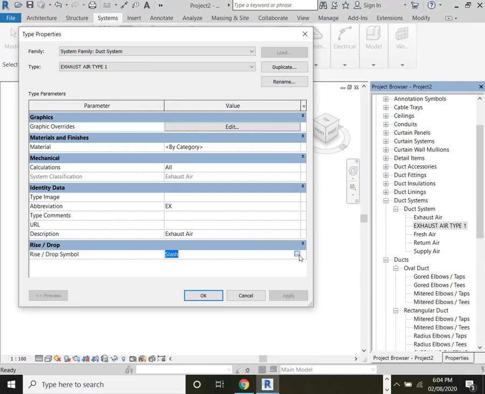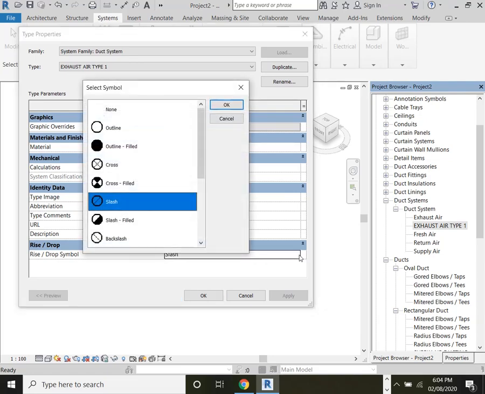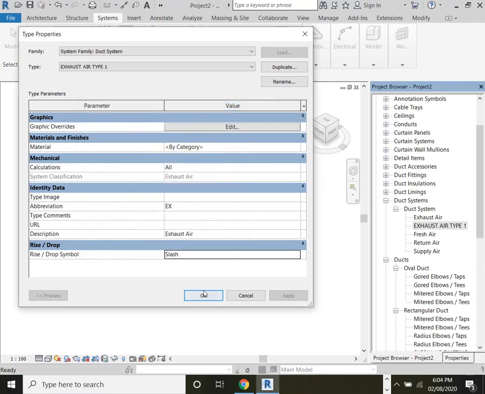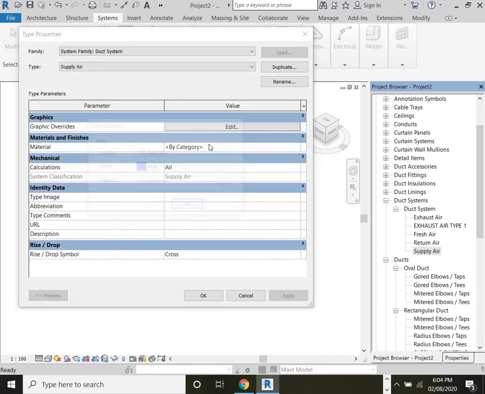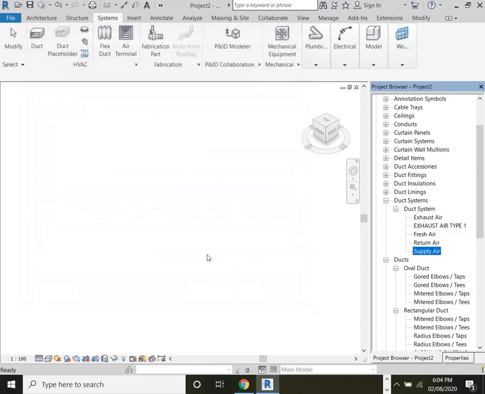Now there is slash, which means that if you draw a duct, you can see a rise and drop. So in Revit, in representation and in a sheet, you should decide which type of slash you want in your system. Now this same you can apply to all of them. You can apply fresh air, crosshair, like that. Now if you go to supply, you can apply the same properties and all of this. So the next, now that we have explained the duct systems.